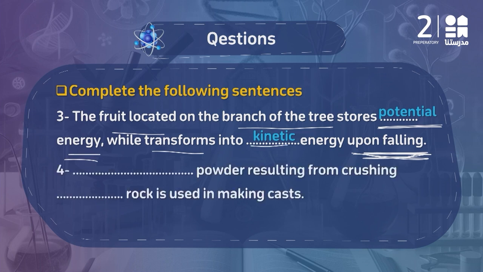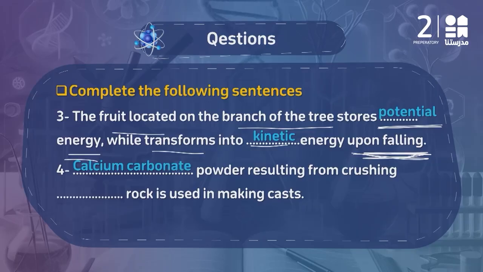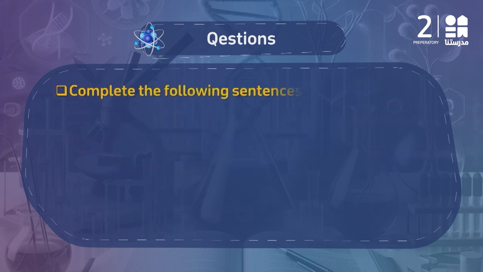Number 4 بيقول لي what type of powder resulting from crushing what type of rock is used in making casts. عارفين كلنا ان limestone it's one of the sedimentary rocks. لما بنحوله into the powder form نقدر نستخدمه in making casts during bone fracture و treatment of the broken bones. يبقى الكالسيوم كربونات اللي هو limestone. This is the powder which is resulting from crushing the limestone rock is used in making casts.